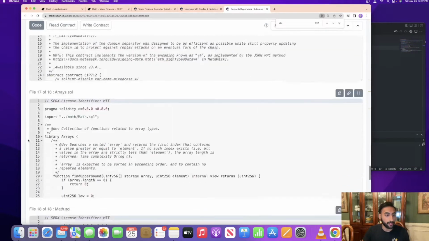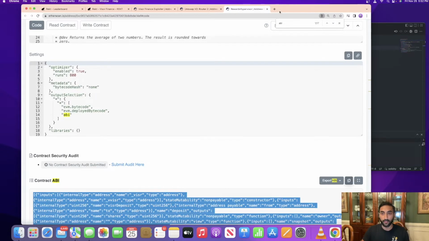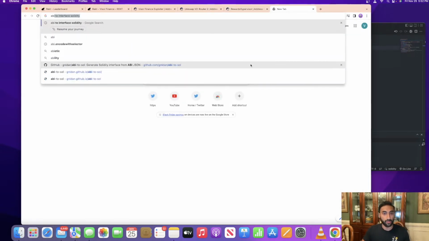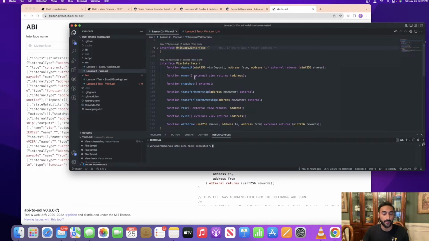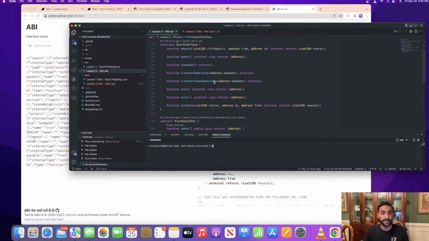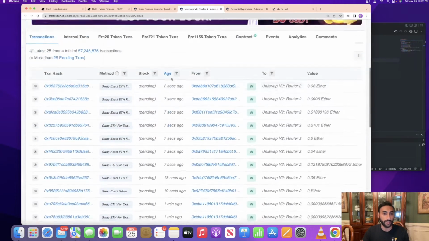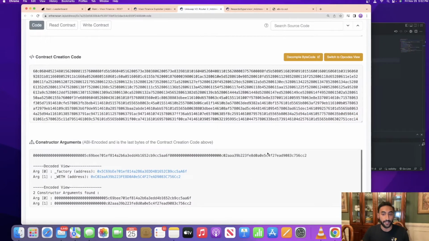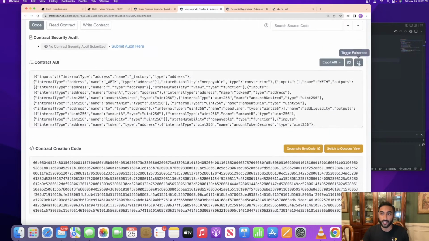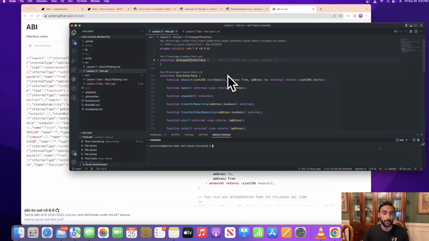All right, there we go. ABI to Sol. We can paste that there, get an interface, call it Visor interface, and copy and paste that here. We can also do that with the Uniswap v2 router. We can get the ABI, just like we always do, paste it in, get that interface, and copy and paste it in this file.